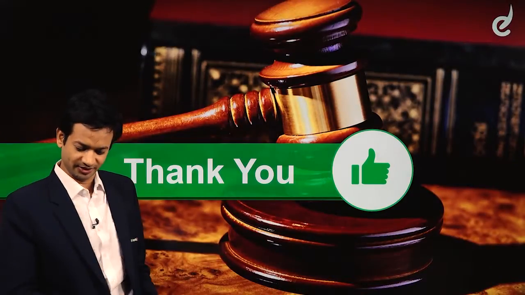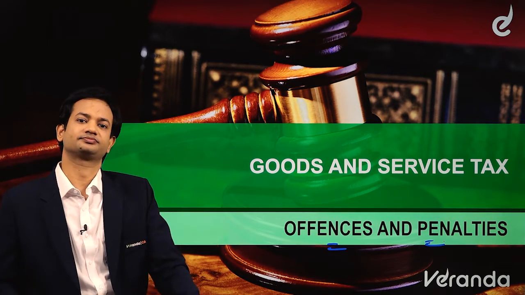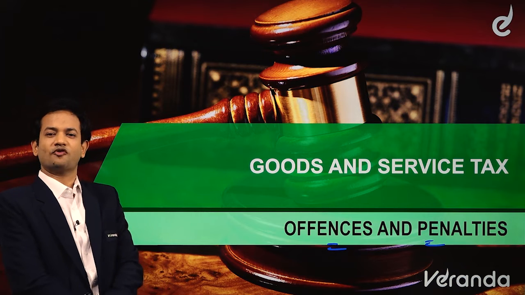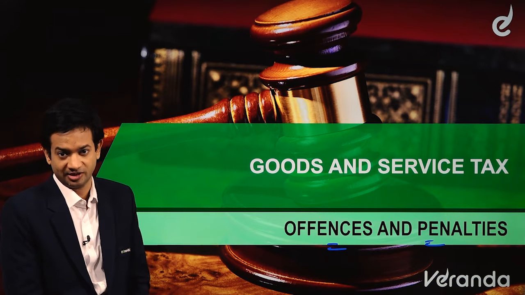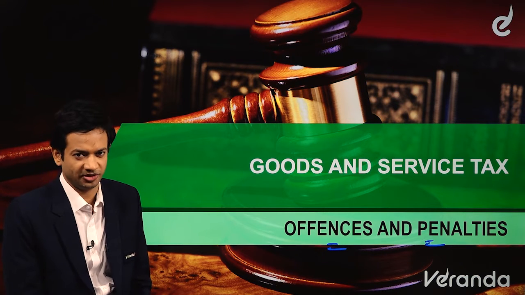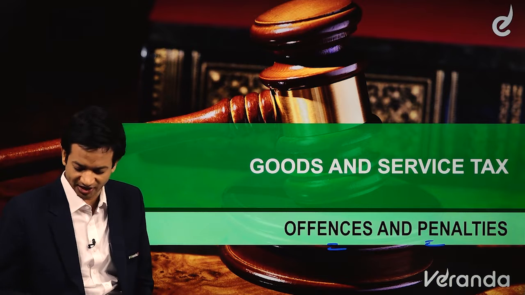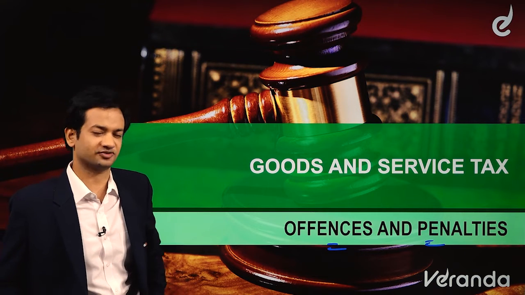Right? Next. So we go to the next chapter now, offences and penalties. Now, this offences and penalties basically is the last chapter for the GST syllabus. I repeat, it is the last chapter for the GST syllabus. After that we will go to customs and FTP, right? So in offences and penalties also, there are 2 amendments basically, in section 122 as well as 132. Let's see.